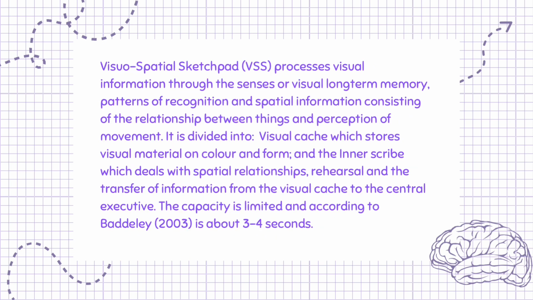Visuospatial sketchpad, VSS, processes visual information through the senses or visual long-term memory, patterns of recognition and spatial information consisting of the relationship between things and perception of movement. It is divided into visual cache, which stores visual material on color and form, and the inner scribe, which deals with spatial relationships, rehearsal and the transfer of information from the visual cache to the central executive. The capacity is limited and, according to Baddeley, 2003, is about 3 to 4 seconds.